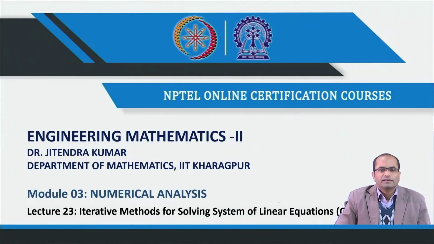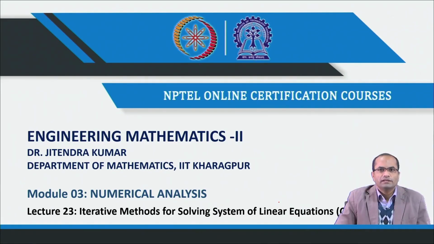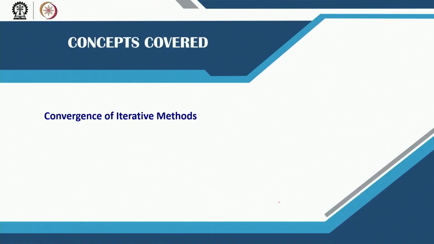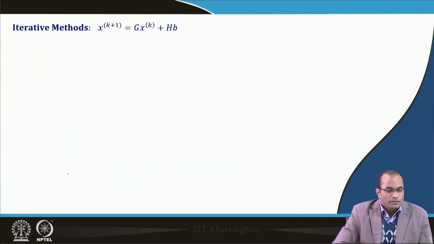So, welcome back to lectures on engineering mathematics 2. This is lecture number 23 and we will continue with the iterative methods for solving system of linear equations. In particular, today we will be talking about the convergence of those iterative methods which we have derived in one lecture, and then some numerical examples were performed in the next one. In this lecture we will be talking about the convergence of the Jacobi method and the convergence of the Gauss-Seidel method.